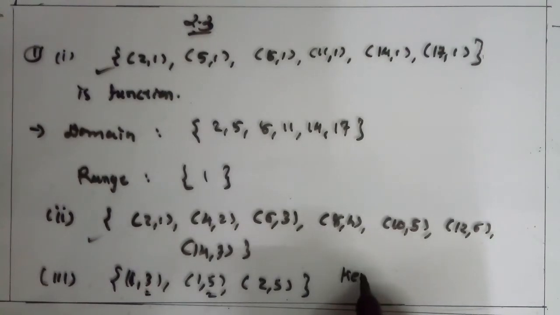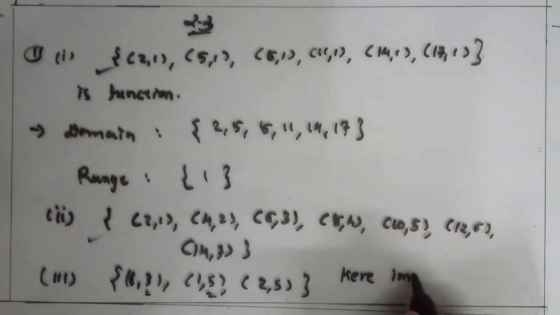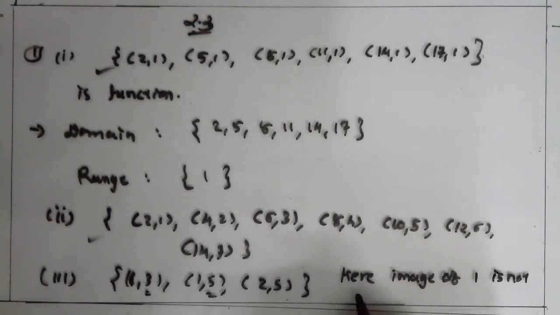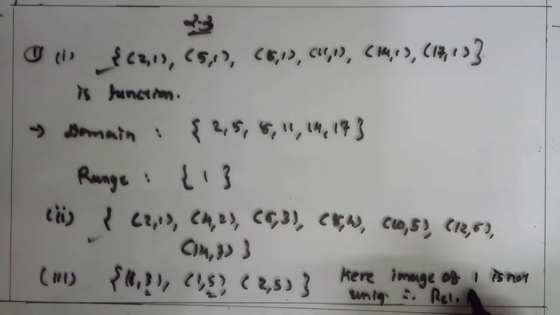Here the image of 1 is not unique. Clear? Therefore, the relation is not a function. Clear?